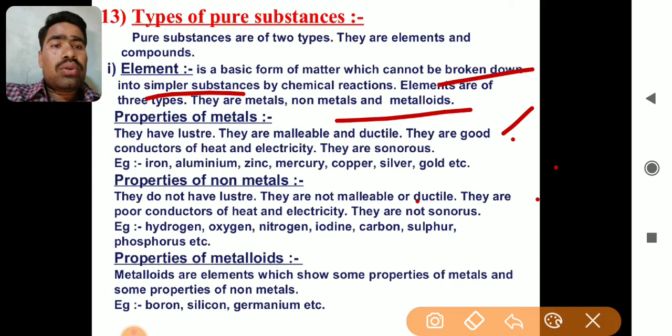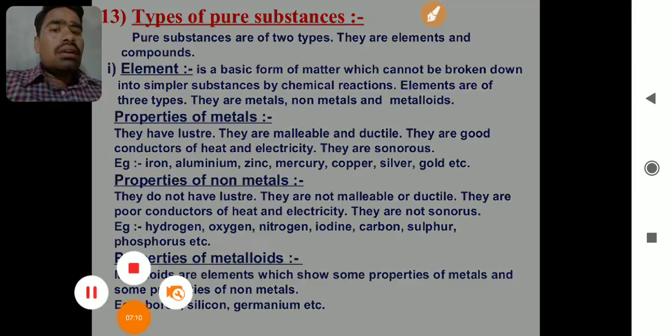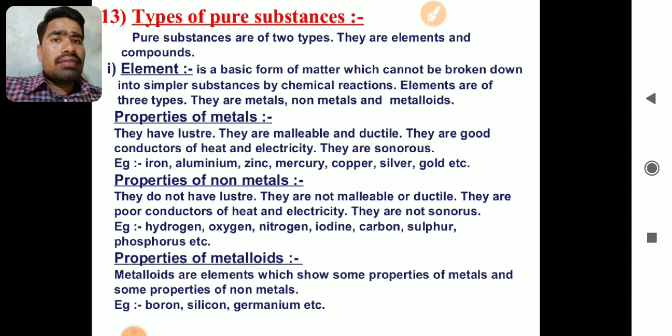Examples are very common here: hydrogen, oxygen, nitrogen, iodine, carbon, sulphur and phosphorus. These are all examples of non-metals. Then the properties of metalloids. Metalloids are a third category which shows properties of both metals and non-metals. They are elements which show a few properties of metals as well as a few properties of non-metals, and that's why they are called metalloids. Another word used for them is semi-metals. Examples are boron, silicon and germanium.